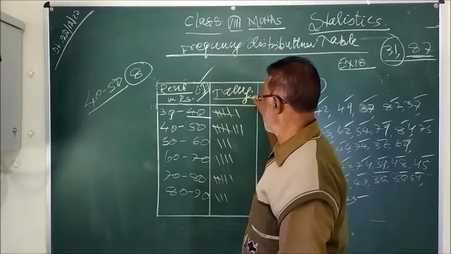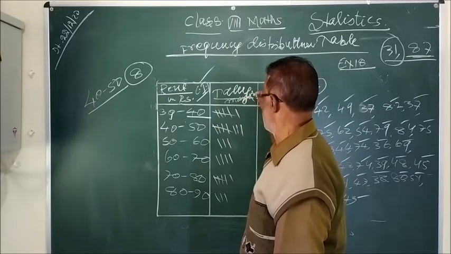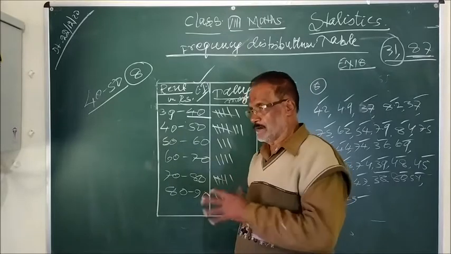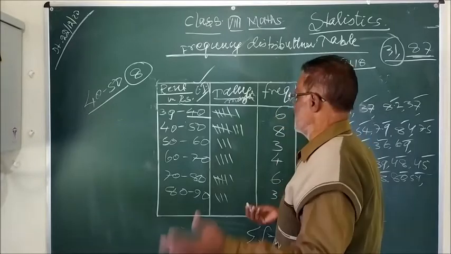And the second column is tally mark. ये tally mark इसको बोलते हैं. This is just like a symbol counting the number of observations. And this is frequency, you know very well.